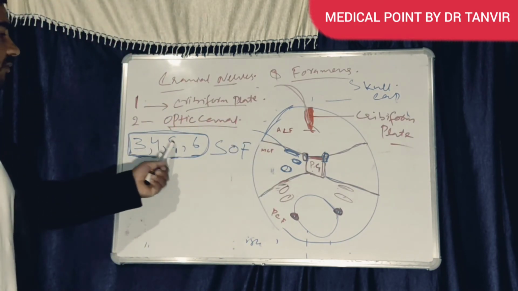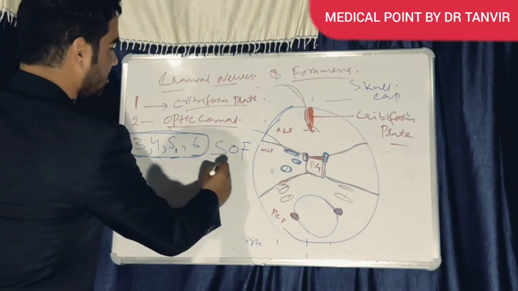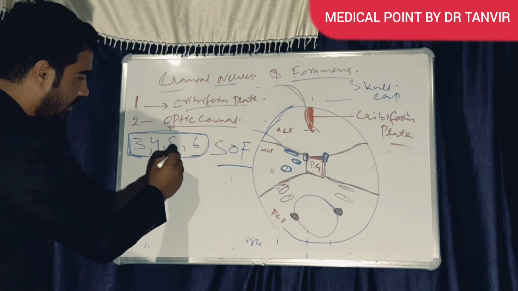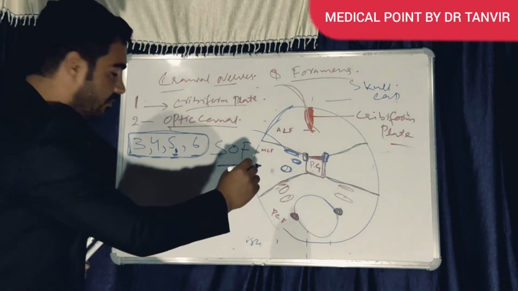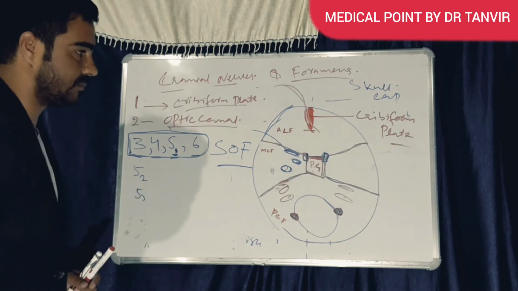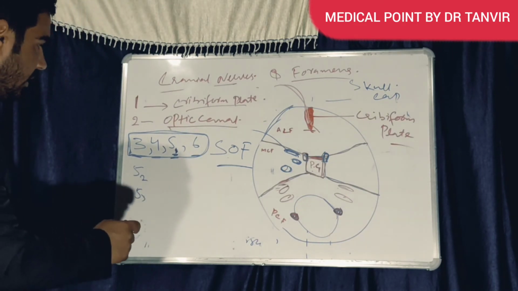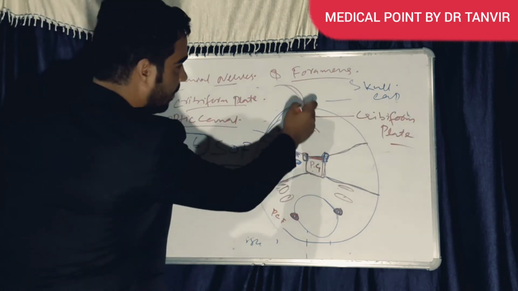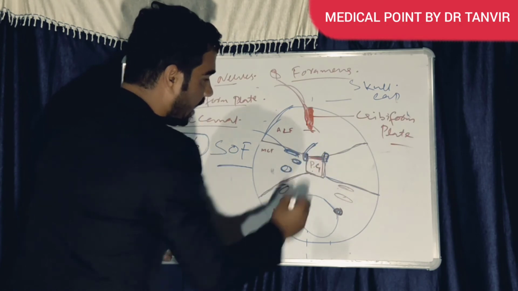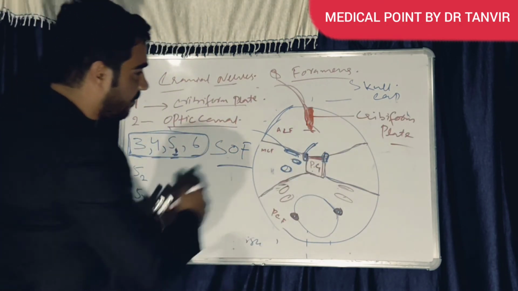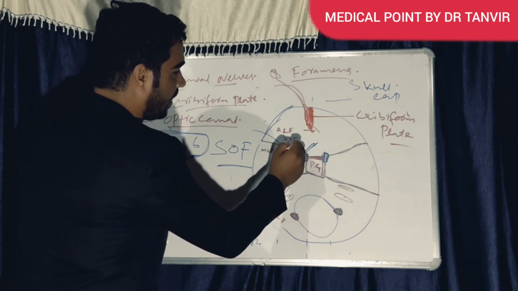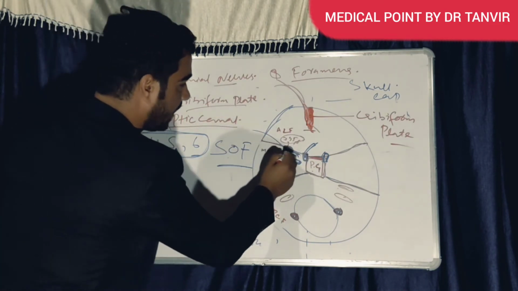1, 2, 3, 4, 5, 6. 6 nerves we finish. The fifth one, we told, will come out through the superior orbital fissure. But now we will say fifth 2 and fifth 3. Here the first was coming out of the cribriform plate, and the second was coming out from the optic canal. And the third was where? The superior orbital fissure. What was going out through it? Third, fourth, fifth one, and sixth.